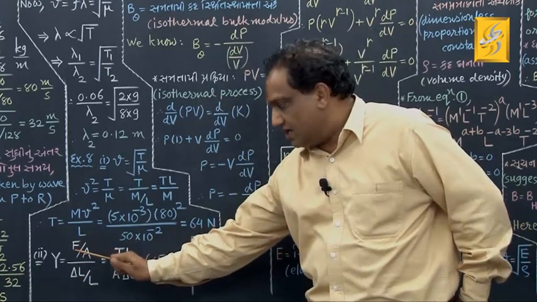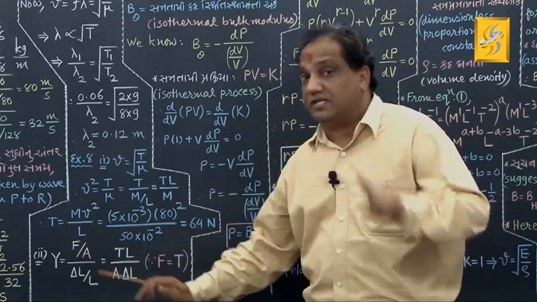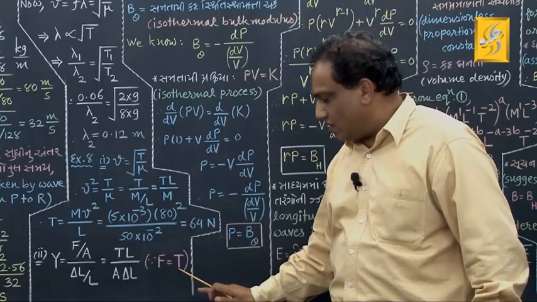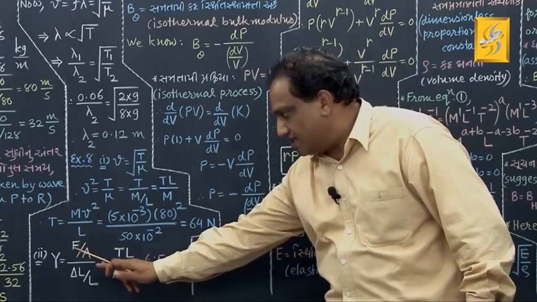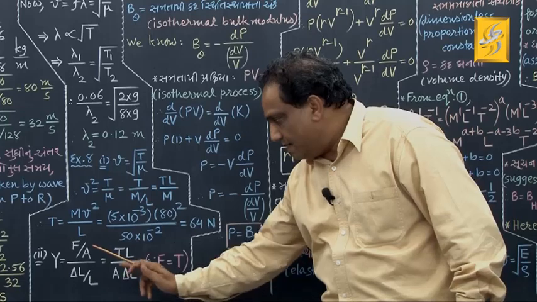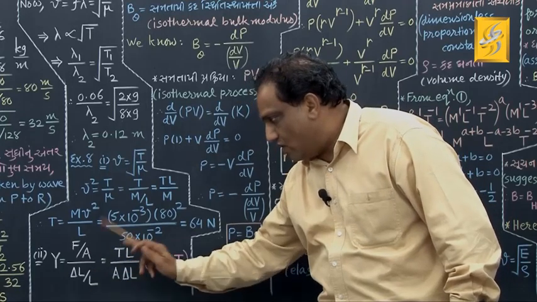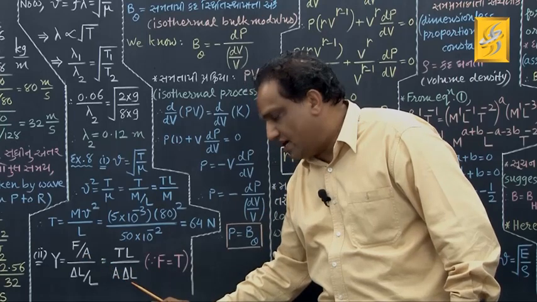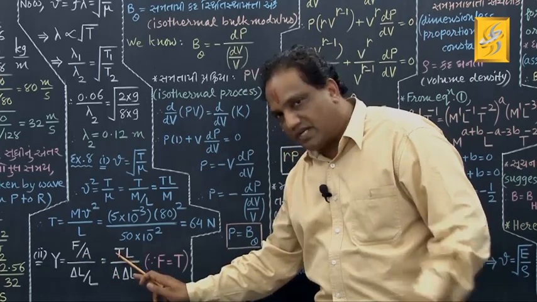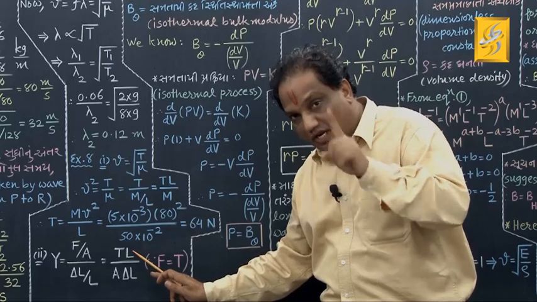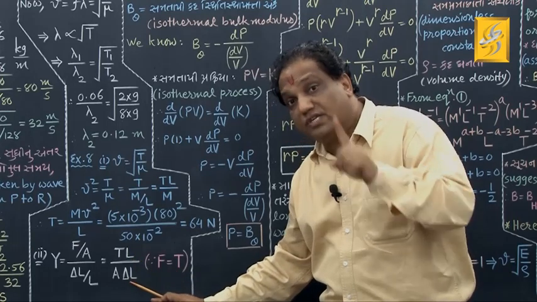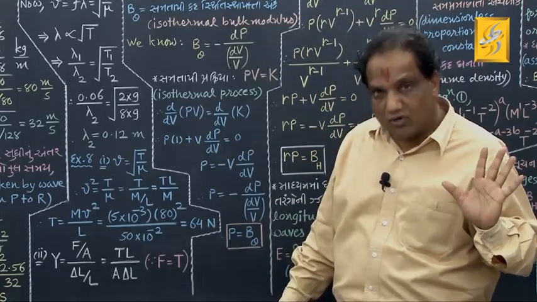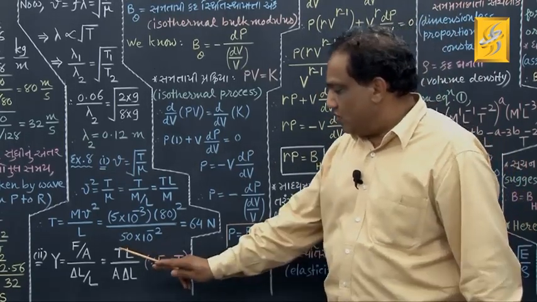Now here this restoring force developed in the wire is nothing but tension in the wire. So F is right now capital T. So I am just replacing F by capital T. This A will come down and L will go up. So it is T into L upon A into delta L. This is tension in the wire. This L is original length of the wire. Delta L is the change in length of the wire. A is cross sectional area of the wire. Got it? Fine.